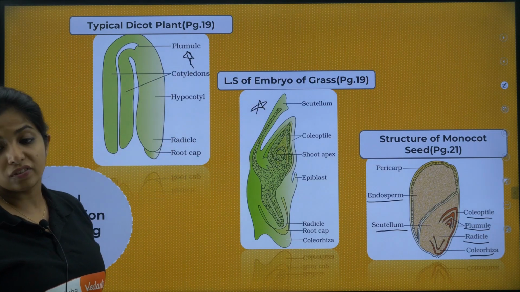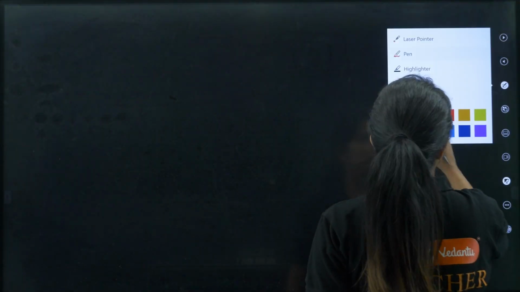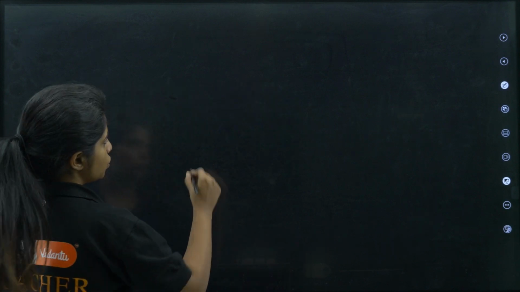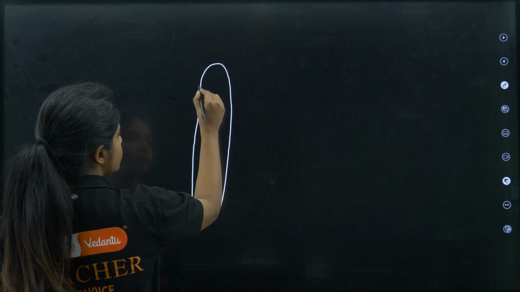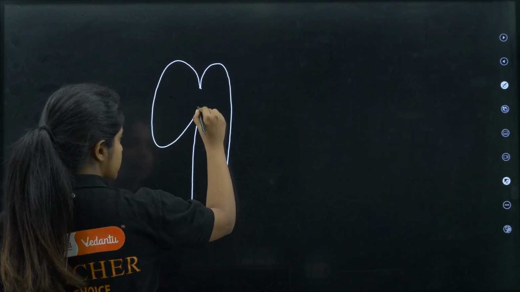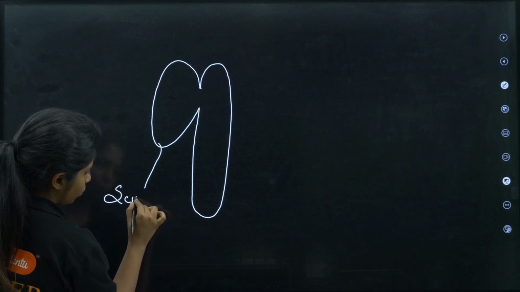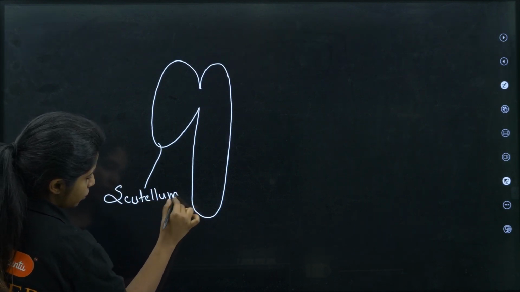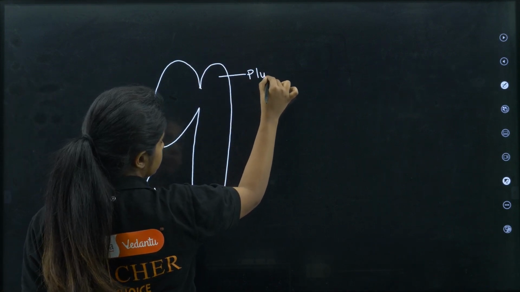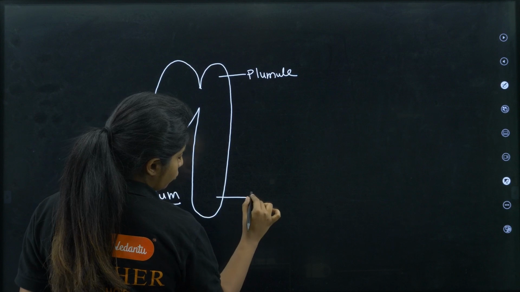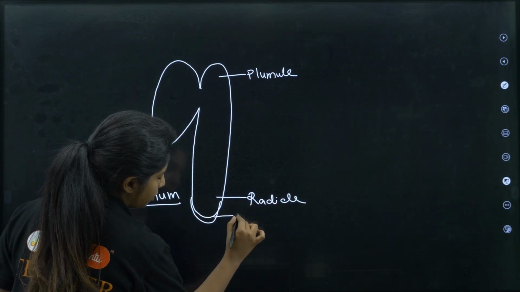Now LS of embryo of grass. Now this picture seems to be very complicated for me. So basically, listen to me carefully. It also has embryonal axis like this, but as I told you, it just has one cotyledon. So let's make one cotyledon and try to understand the image first. This is the cotyledon that it has, and its name is scutellum. Only cotyledon which is there, and it is known as scutellum, my dear children. The region above this is known as plumule. The lowest region is known as radicle. The radicle is covered by root cap.